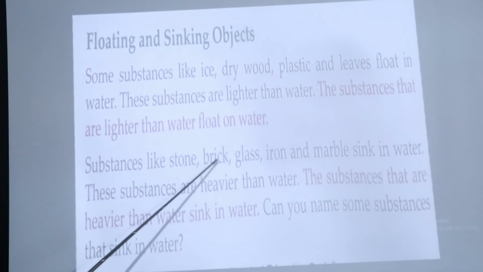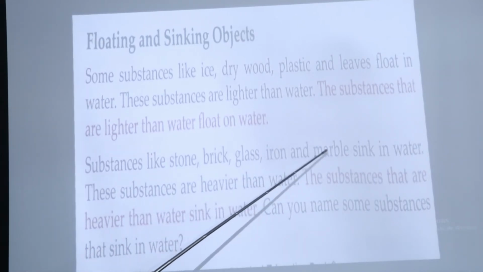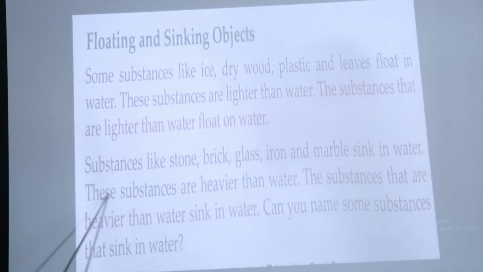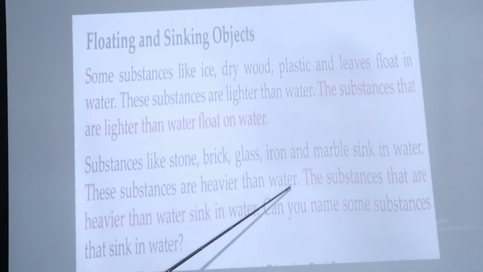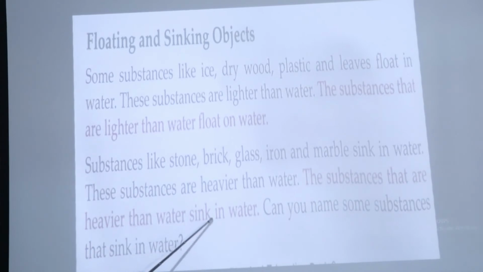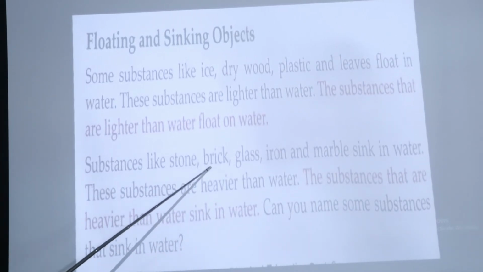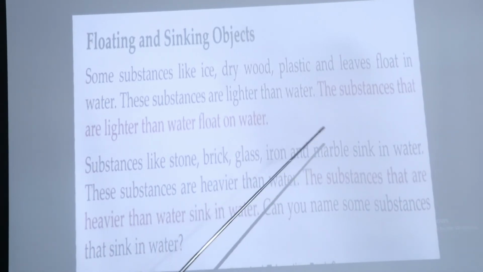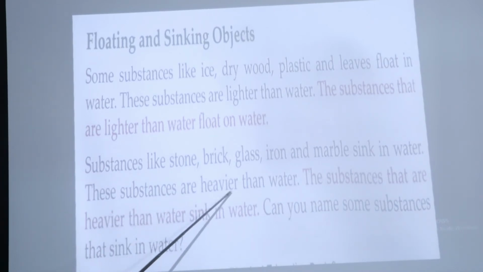substances like stone, brick, glass, iron and marble sink in water. These substances are heavier than water. The substances that are heavier than water sink in water. Why do they sink in water? Because these are substances which are heavier than water.